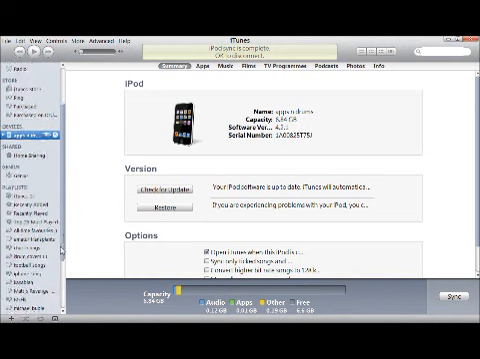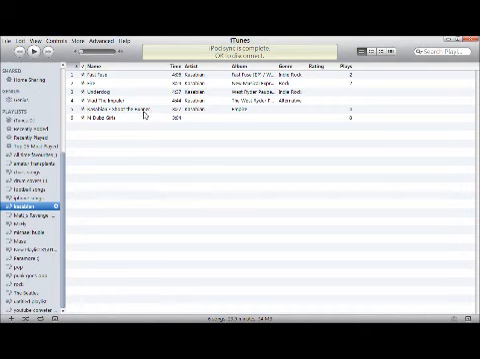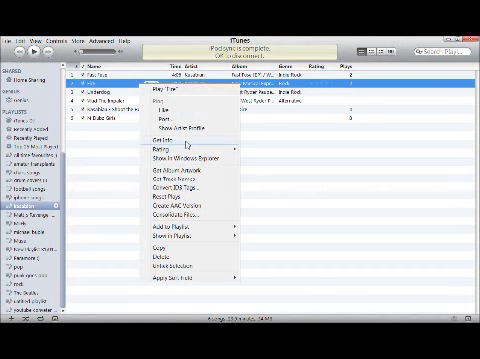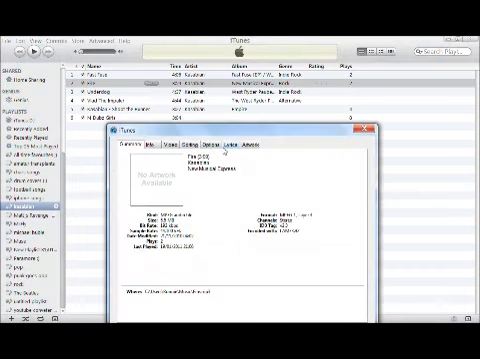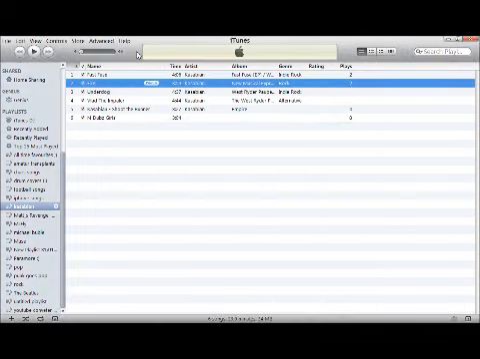Right, let's just pick a song. Just say Sabian, pick Fire, right click, go to Get Info, go to Options, go down to Start Time, click Stop Time, and change it to the seconds that you want on your song. So just say I want 30 seconds, press enter, play the song, and it should only play 30 seconds.